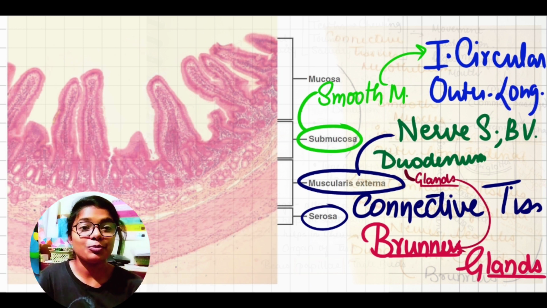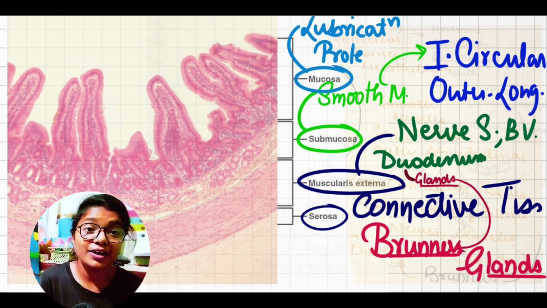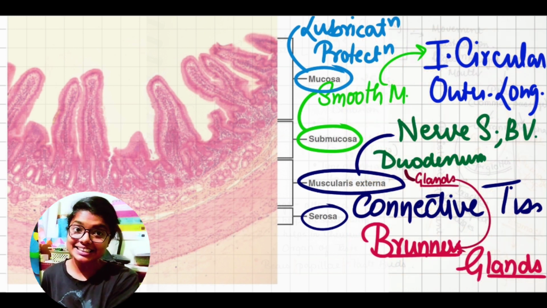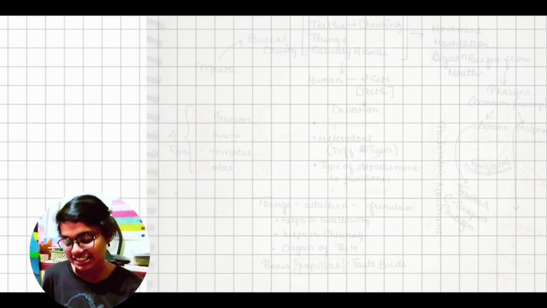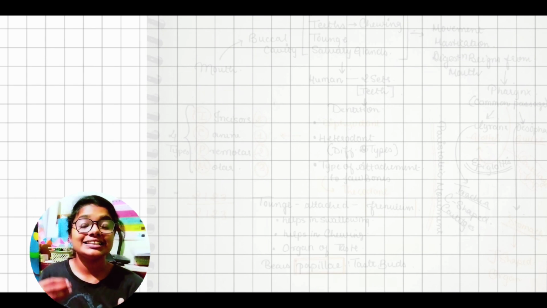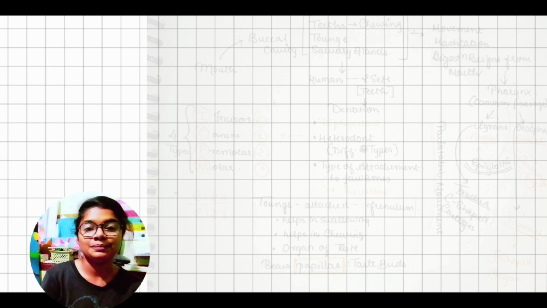So please note that point too: in the submucosal layer there is a rich supply of blood, nerves and vessels, and it also contains glands, mainly in the duodenum region, known as Brunner's glands, which secrete an alkaline watery fluid. After that, we see the last, innermost layer, the mucosa, which secretes mucus for protection and lubrication.